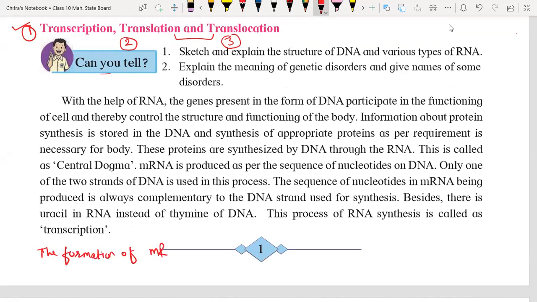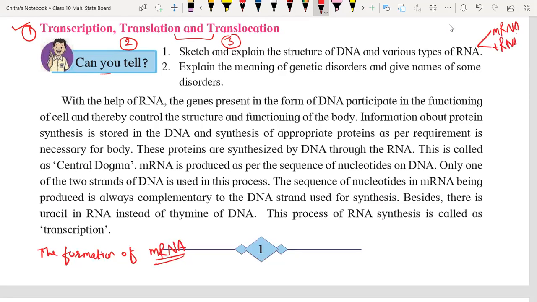mRNA. What is mRNA? It is messenger RNA. RNA is of three types. One is mRNA, which is messenger RNA. Then we have tRNA, which is called transfer RNA or translate RNA.